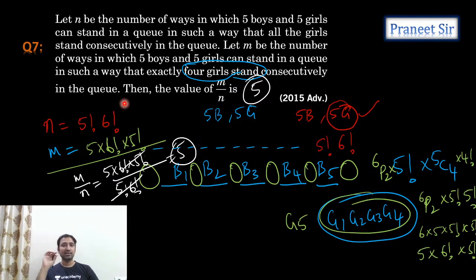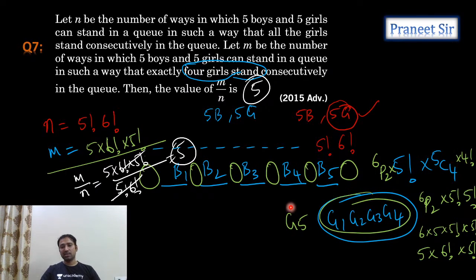But what about m, guys? M is the number of ways in which 5 boys and 5 girls can stand in a queue in such a way that exactly 4 girls are together. So exactly 4 girls together means these 4 girls and this 1 girl should not be together. First we select 4 girls, how many ways? 5C4 ways. Then we bundle them, and in that bundle we can arrange them in 4 factorial ways. So 5C4 into 4 factorial.